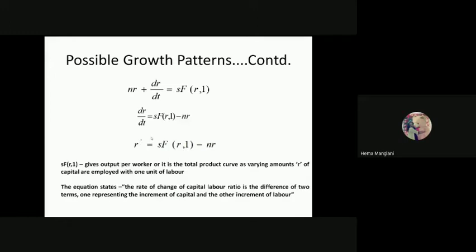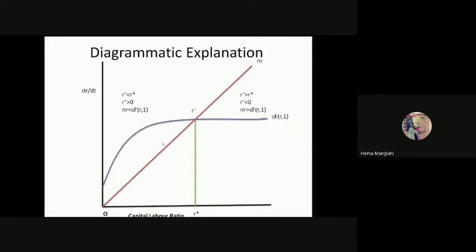So this is very important in the Solow model. Solow has the aim only to reach where this change in K by K is equal to 0. So we have a target only of this. Okay, so a steady state condition would be identified when this r prime is equal to 0. Now let's understand the interaction of this technical coefficient function. So this is a diagrammatical explanation of it.